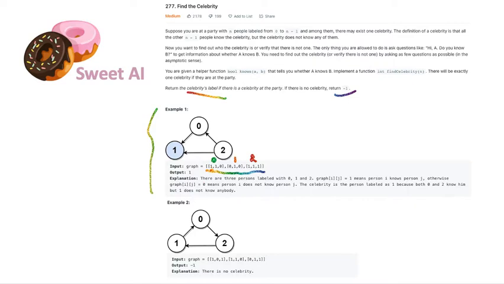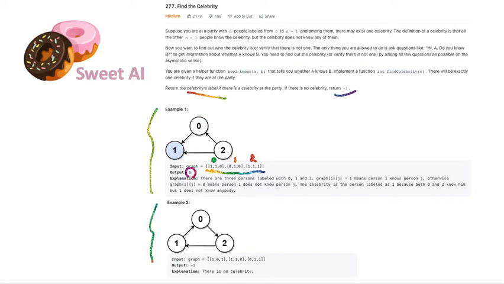As you see, at index 0, node 0 has connection with node 0, and at index 1, node 0 has connection with node 1, and at index 2, node 0 has no connection with node 2, and so on. And we return node 1 as a celebrity because it can see itself but no other nodes, but other nodes can see node 1.